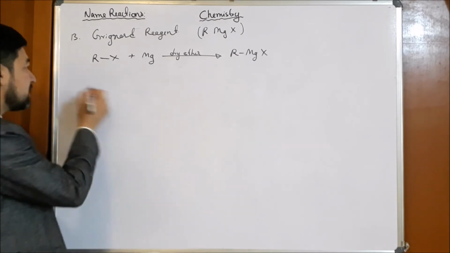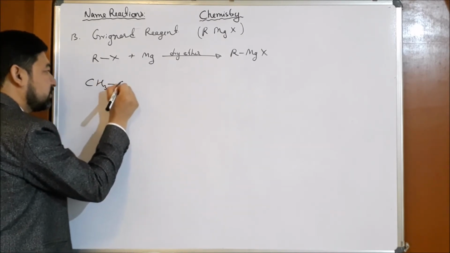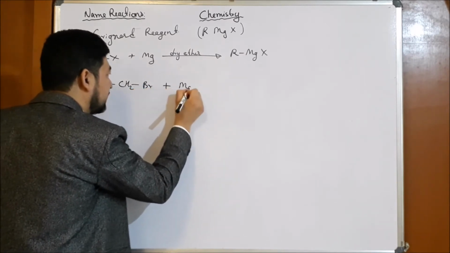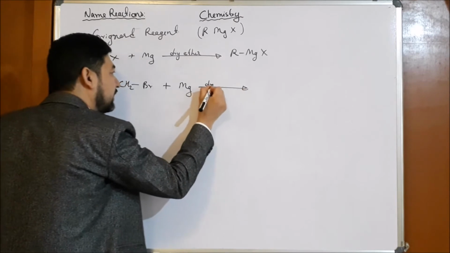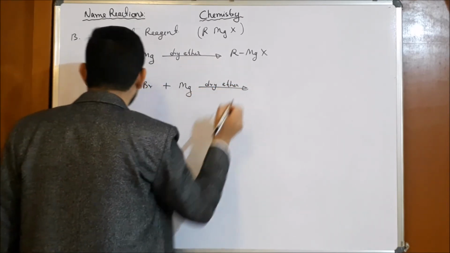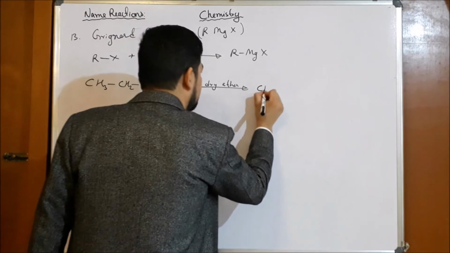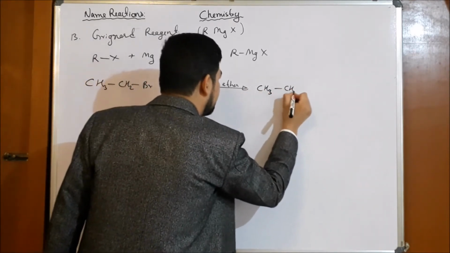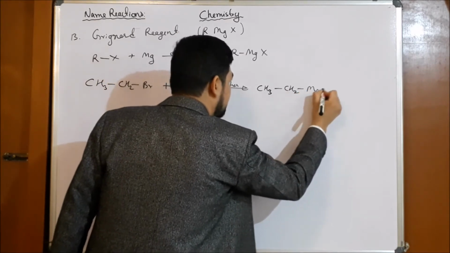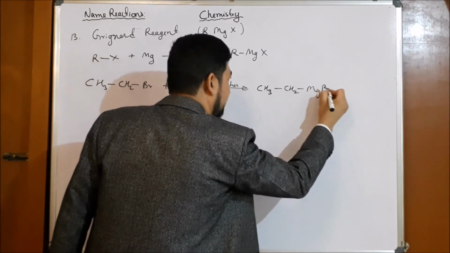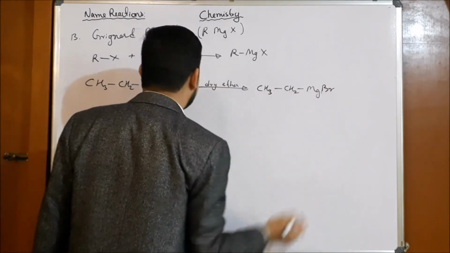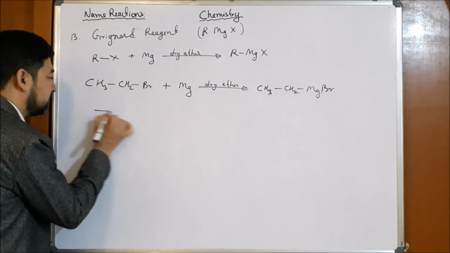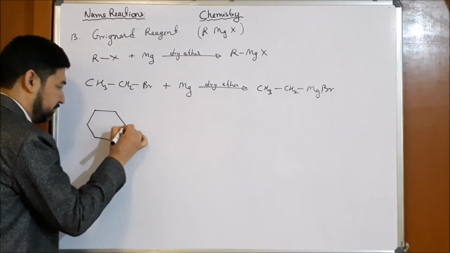Okay, so if I take a particular example, CH3CH2Br, when it reacts with magnesium metal in the presence of dry ether, then this magnesium gets inserted here. Remember, so CH3CH2Mg, no bond, it's an ionic bond, Br. Even now this can be utilized for your aryl